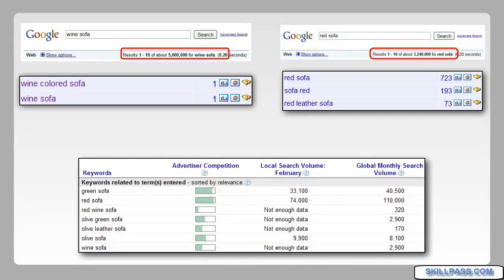We double-checked with Google to look at the paid results, and it confirmed what we were seeing, is that for olive, wine, and other colors that were not primary colors, there wasn't even enough data to show how many people were searching for a sofa with that color. What we found is that searchers use primary colors when searching for furniture. Red, green, brown, white, black. They don't use colors such as olive or wine or mauve.